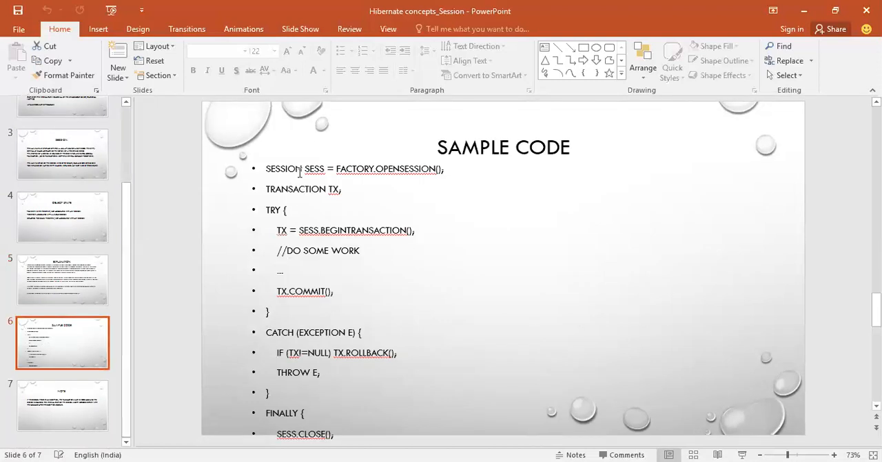Now the simple code is sessionFactory.openSession. The factory is just a reference to that session factory. Transaction tx = session.beginTransaction. This is the way you can start the transaction. tx.commit, if you want to do some delete or update. After that you will commit it. Then in the catch block, if the transaction is not equal to null, you can roll back the transaction. Finally you can close the session. So this is some simple code.